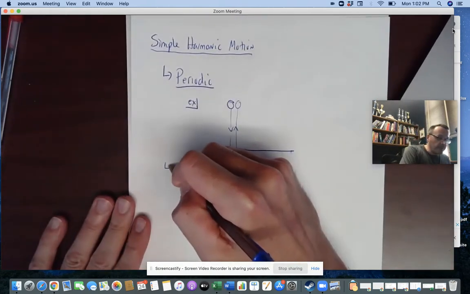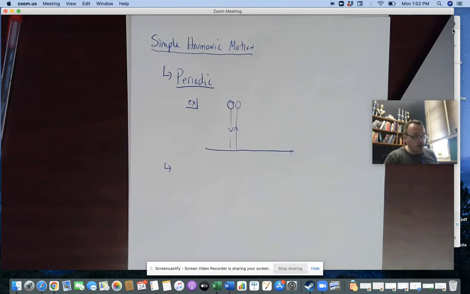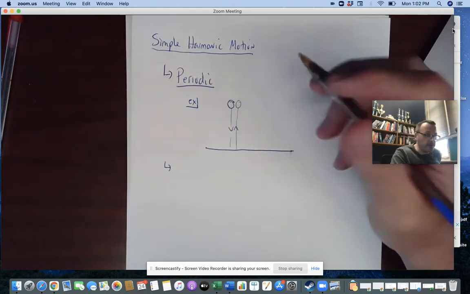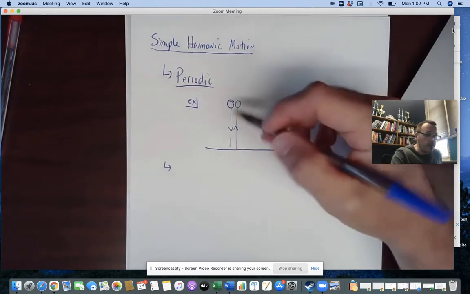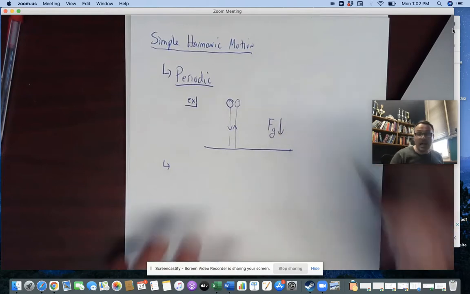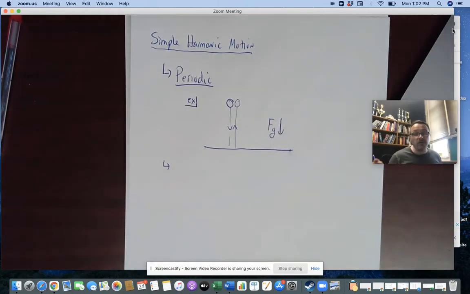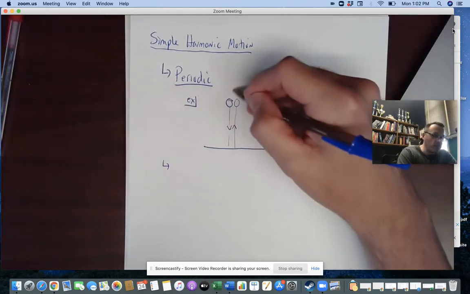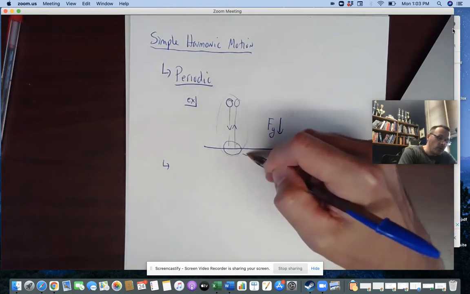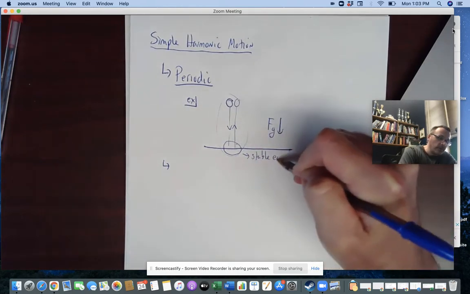So for a motion to be harmonic, it has to have one very specific idea. The reason why this ball is going down towards the floor is that there is a force of gravity downwards on it. Now, the thing about the force of gravity is the Fg here is consistent and it is downwards. So the Fg is not a function of time or position or anything. The force that's bringing this to the bottom point, and by the way, let's call this point what it is, this point would be a stable equilibrium.